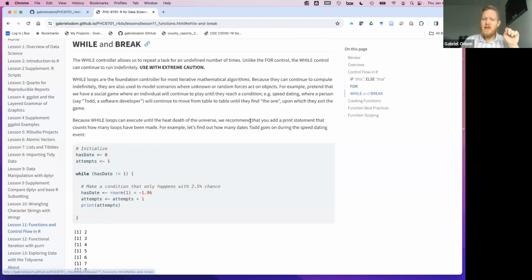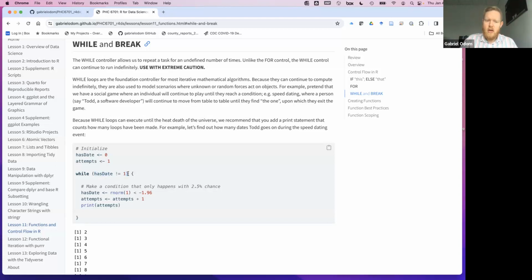Similar for a while loop. The issue, though, is it's difficult to initialize a while loop because we don't know how many computations we're going to need. So usually the initialization of a while loop is a little bit different. We just get two atomic vectors here, and we just count the number of attempts so far. The first thing is set has date equal to 0 or false or something, and then say while this is true, so while this is not equal to 1. Right now we start with 0, so clearly it's not equal to 1, so that means we're going to do something in here.